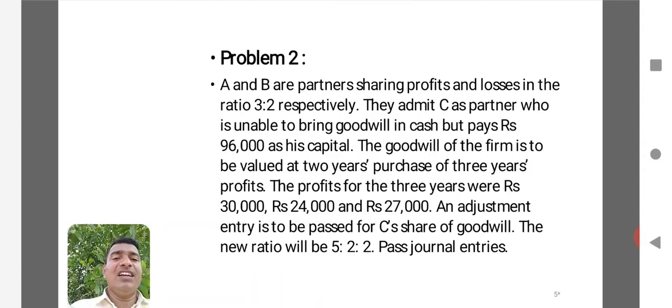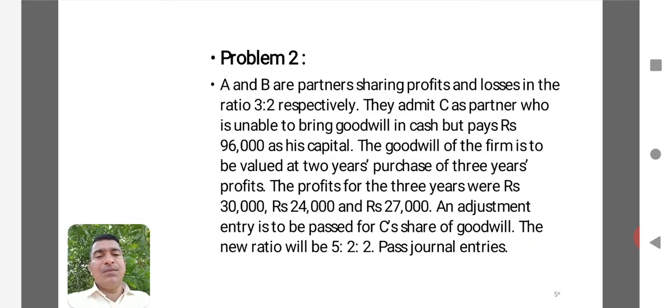An adjustment entry is to be passed for C's share of goodwill. Here it is a journal entry you need to pass, and the new profit sharing ratio is 5:2:2. This is the information given.